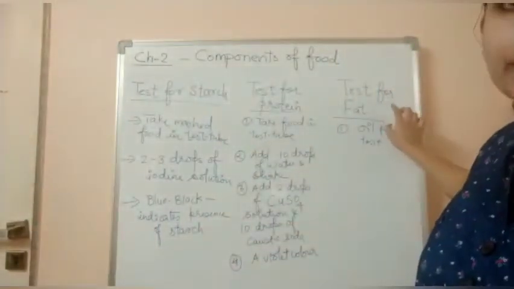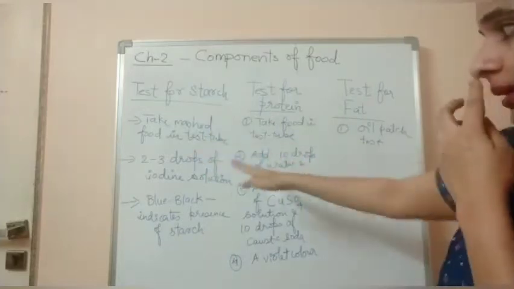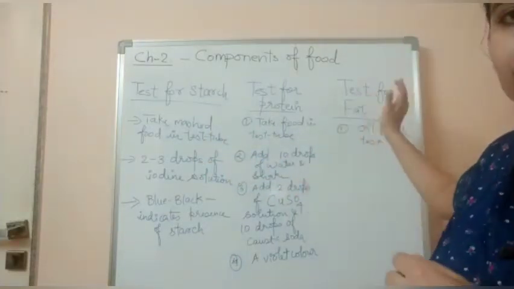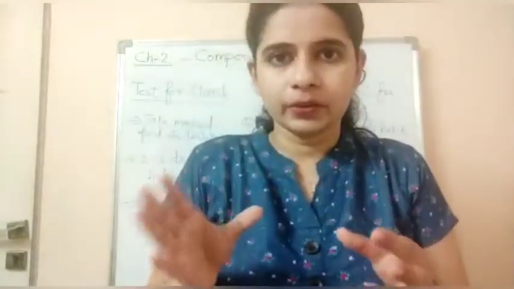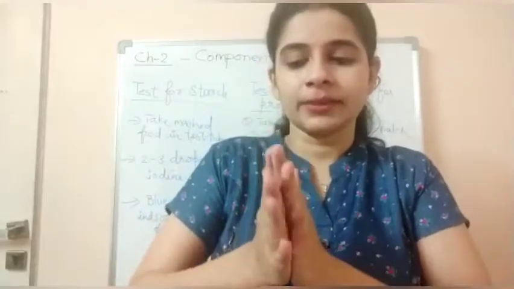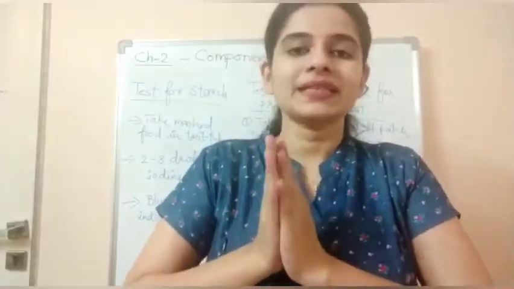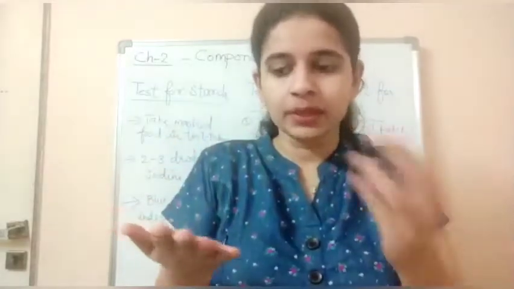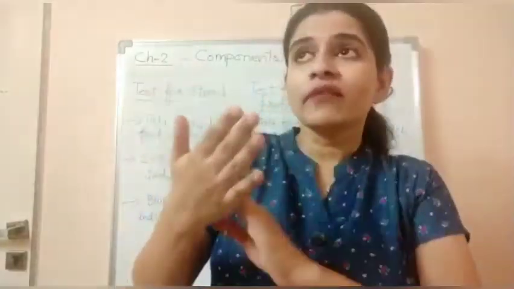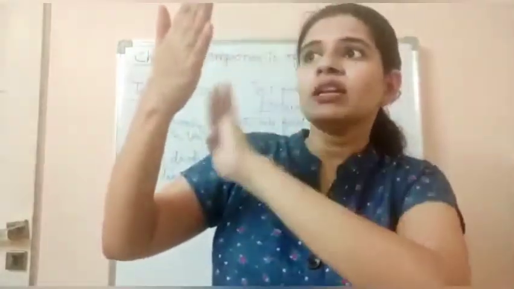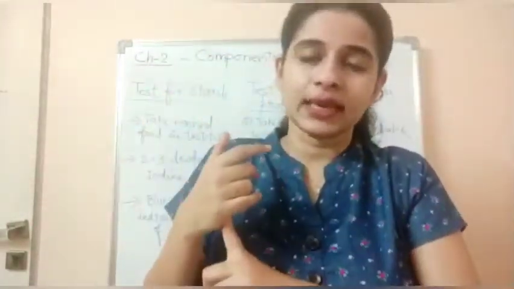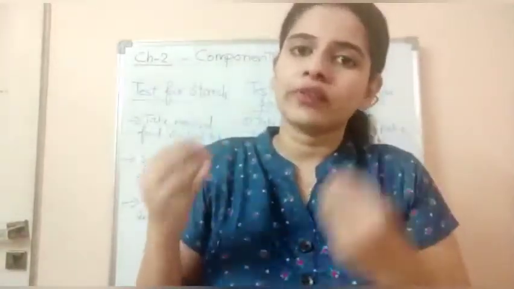Similarly, the test for fat is also very easy. For the other tests you need different kinds of chemicals, but testing fat is very easy. It is known as the oil patch test. What you have to do is take the food item and wrap it in any paper, and press it for 10 seconds. After pressing it, unfold the paper, take the food item away, and look at the paper in the light. If there is an oil patch on the paper, you can say that there is the presence of oil or fat in the food.